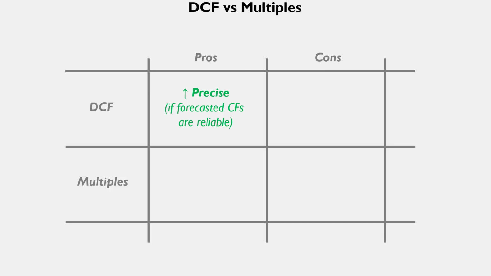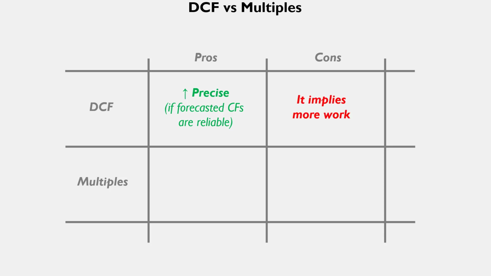Only, of course, if forecast cash flows are reliable, because if we enter cash flows that are very uncertain, we can fall in the trap of thinking that we have a precise estimated value, but it only can be as precise as the forecasted cash flows.